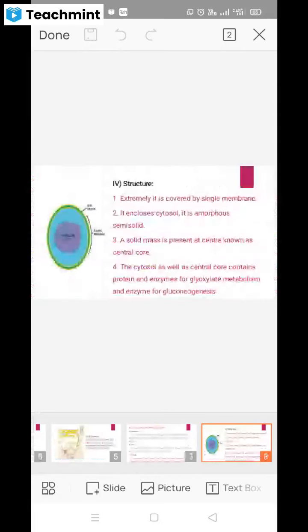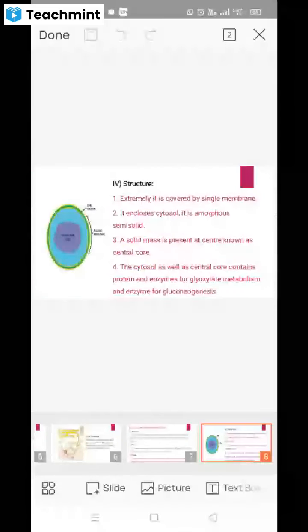Then at the center a solid mass is present, and this mass is known as the central core. The cytosol and central core contain many proteins and enzymes, those which are required in the glyoxylate metabolism as well as in the process of gluconeogenesis.